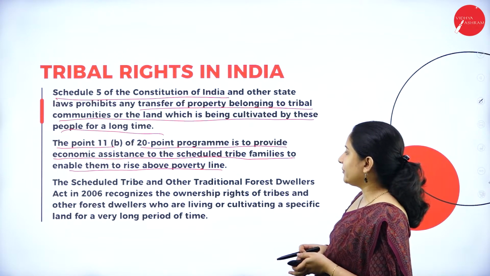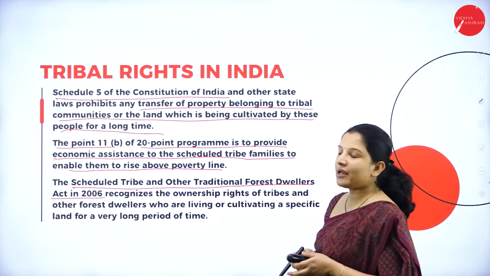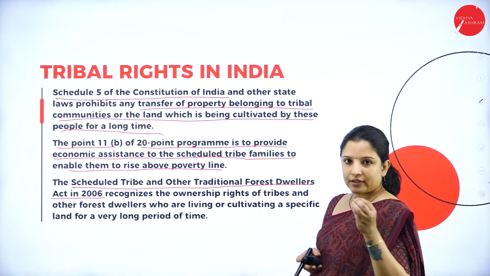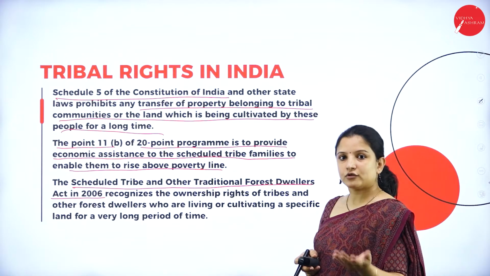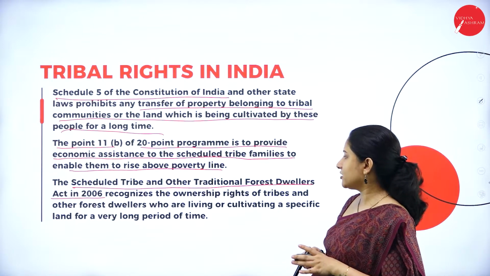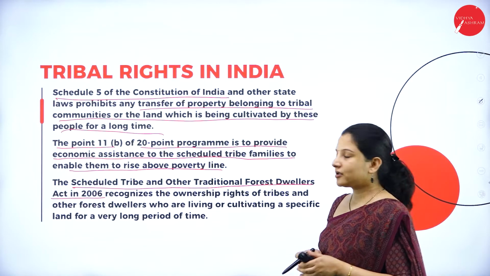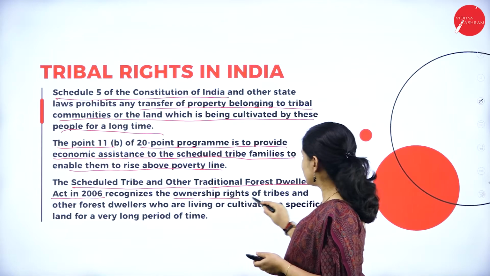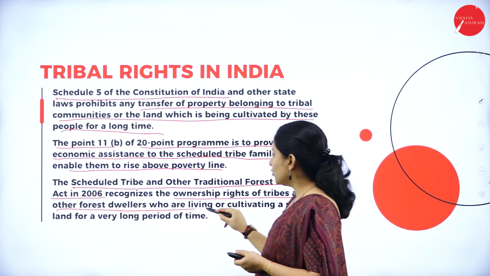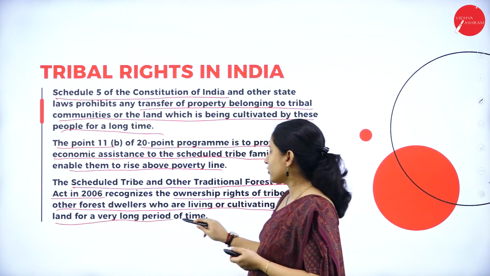And the Scheduled Tribe and Other Traditional Forest Dwellers Act, which came into existence in 2006. So in 2006, there was a law put forth for the tribal people, which is called the Scheduled Tribe and Other Traditional Forest Dwellers Act. It recognizes the ownership rights of the tribes and also the other forest dwellers who have been living on or cultivating a specific land for a very long period of time.